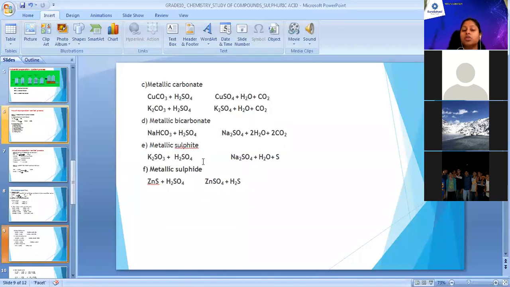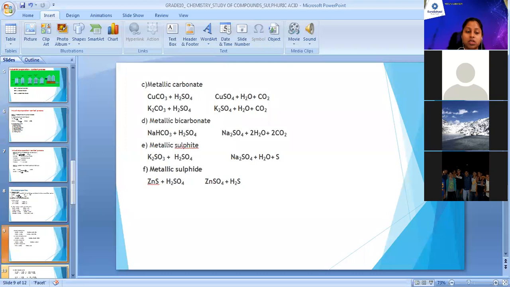Okay, so these were the reactions with different compounds to get the respective salts with formation of water. Where we have carbonate, there is formation of carbon dioxide. Where we have sulfite, there is formation of sulfur dioxide. Where we have sulfide, there is formation of H2S in the reaction.